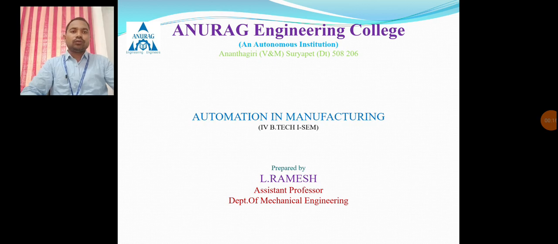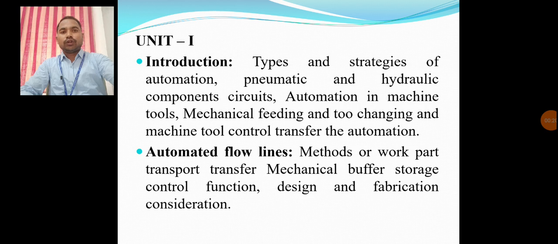Yes, today we have to discuss Module 1, which belongs to automation in manufacturing systems.